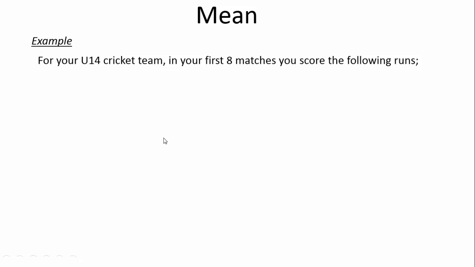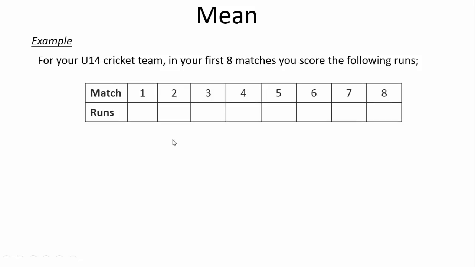For your under 14 cricket team, in your first 8 matches, you scored the following runs. So these are the matches 1 to 8. In your first match, you scored 22 runs. Then you got a duck. Then you got 17, 54, that's well done. You got 21, you got 41, you got 11, you got 26. So these are your runs.